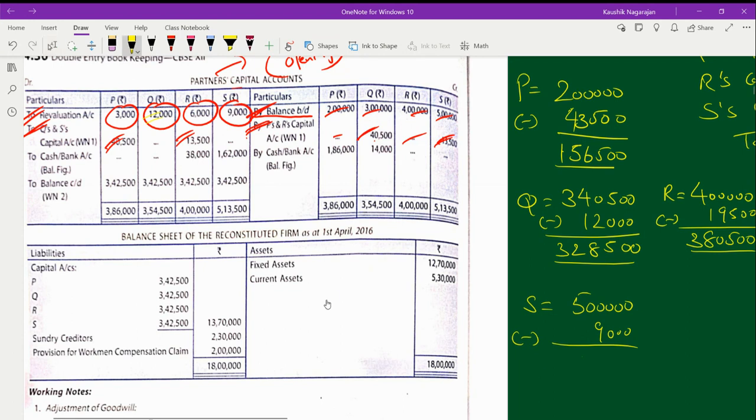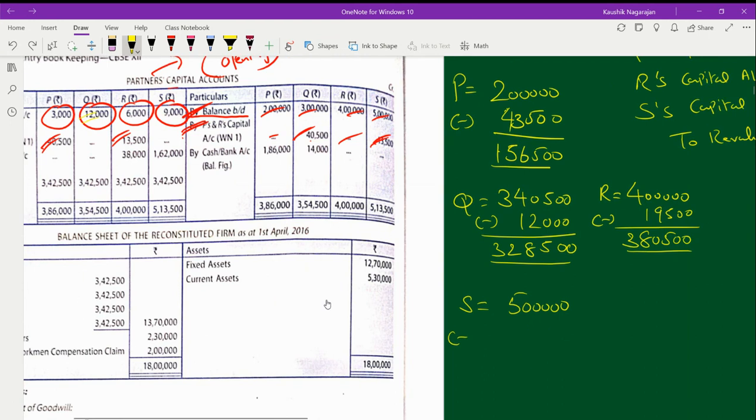Sorry, in the credit side, it is mentioned as 5 lakh 13,500. In that, you subtract the amount of 9,000. 13,500 minus 9,000, so 5 lakh 4,500 will be the amount. Am I right?